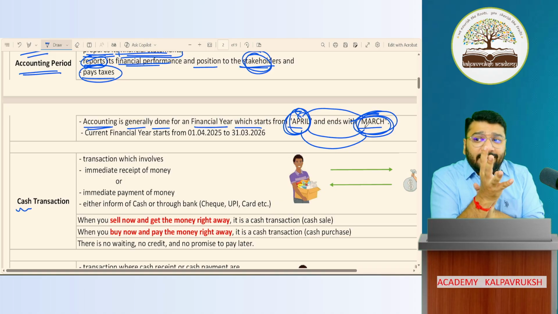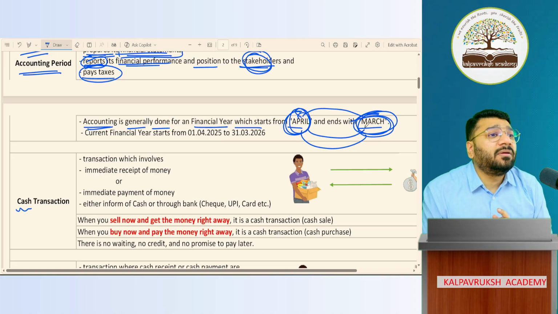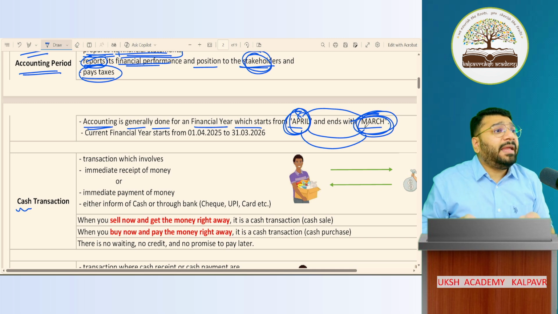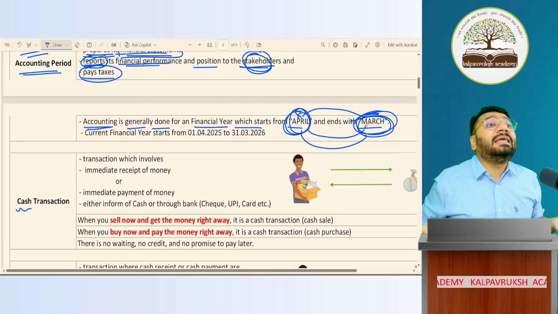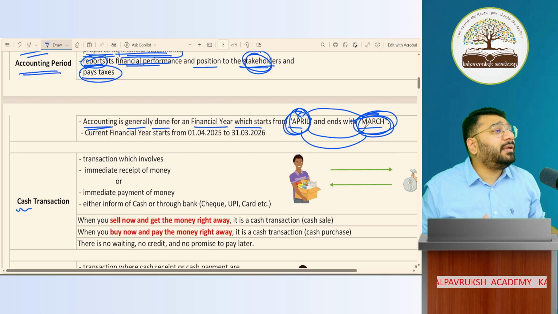So they wanted to align this financial system with agriculture system. Got it, not got it? Because back in those days, our main primary business was what? Agriculture. People used to come from what background? Agriculture background. So we had that concept in the past. And that concept was created not by India, it was created by Britishers.